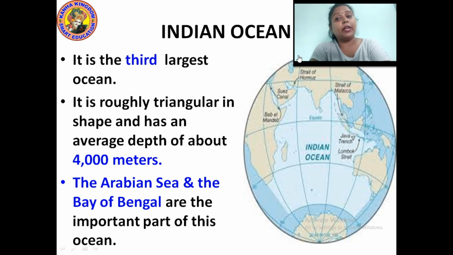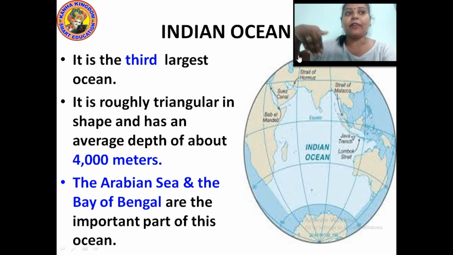Now come to the next ocean, the Indian Ocean, and I hope you all know about it. The Indian Ocean is the third largest ocean. It is roughly triangular in shape and has an average depth of about 4,000 meters. Depth means inside the water. The Arabian Sea and the Bay of Bengal are important parts of this ocean.